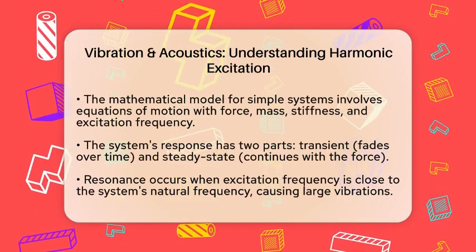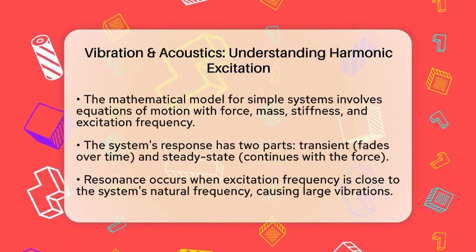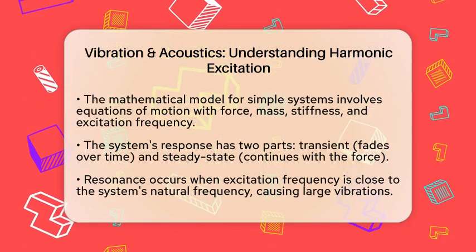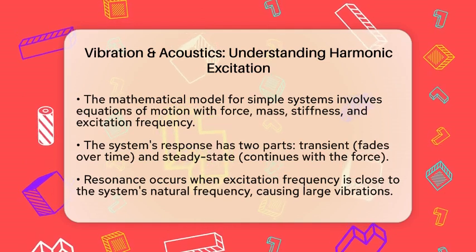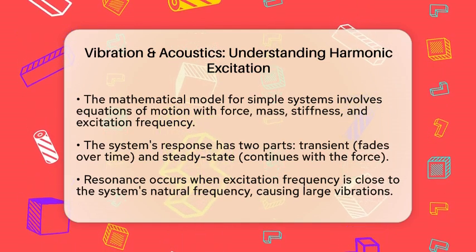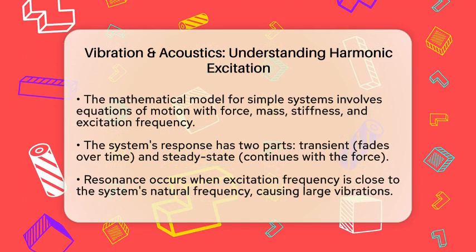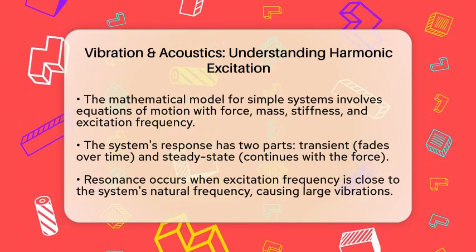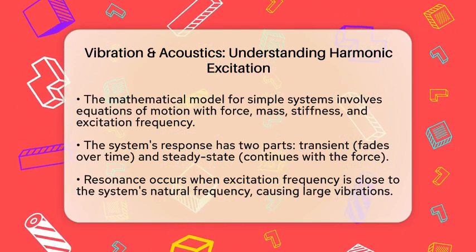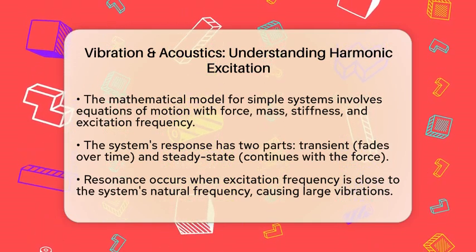These forces can be modeled mathematically using equations of motion. For a simple mass spring system without damping, the equation looks like this. The mass times acceleration plus the stiffness times displacement equals the force amplitude times the sine of the excitation frequency times time. The solution to this equation has two parts.